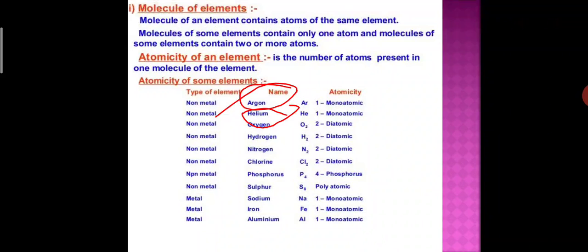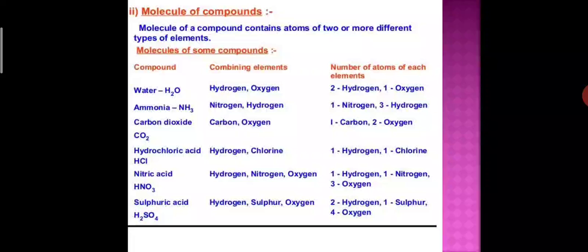And if we talk about compound molecules, compound means when two or more elements combine together, they form a compound. So students, the molecules of a compound contain two or more atoms of different elements. You can take the example of water. This is a molecule of a compound. So a molecule of a compound contains atoms of two or more different types of elements.